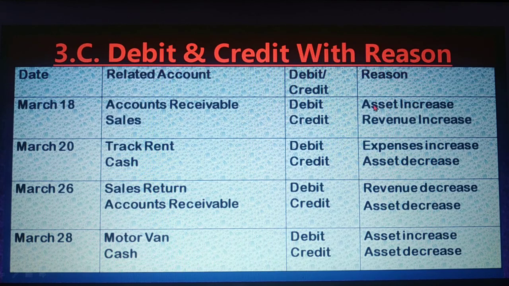Your asset will increase, dear student. Then sales credit, because sales is an income account and income means revenue, it is an increase, and the formula is that if revenue increases, it is credit. If revenue decreases, it is debit.